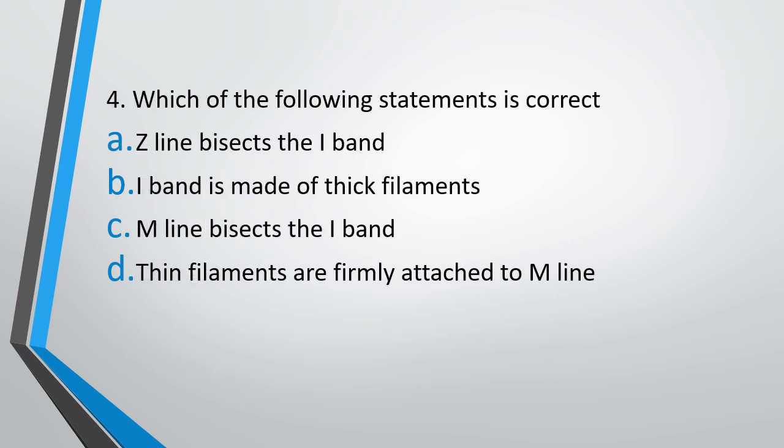Question 4. Which of the following statements is correct? Z line bisects I band. I band is made of thick filaments. M line bisects I band, or thin filaments are firmly attached to M line. Which of the following statements is correct? The answer is option A. Z line bisects the I band. That's the correct statement.